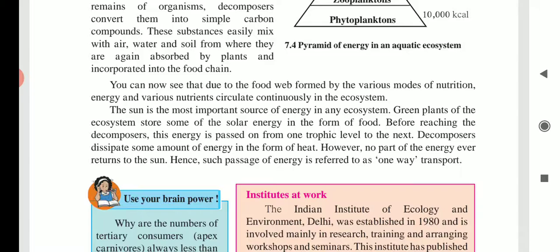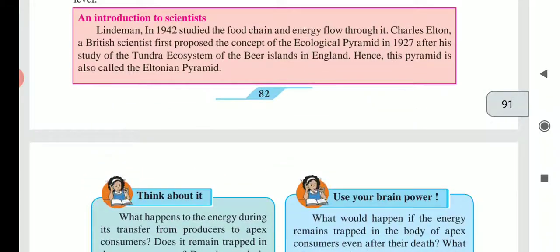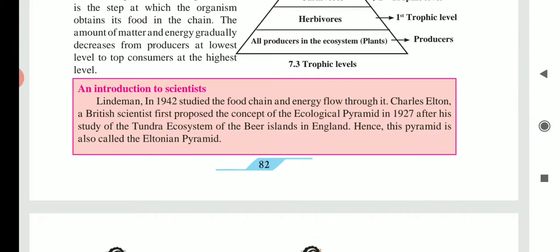Lindeman in the year 1942 studied the food chain and the flow of energy through it. Charles Elton in the year 1927 first proposed the concept of the ecological pyramid after his study of the tundra ecosystem of Bear Island in England. Therefore, this pyramid is also known as the Eltonian pyramid.